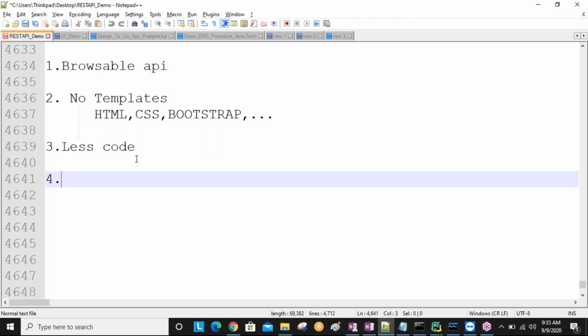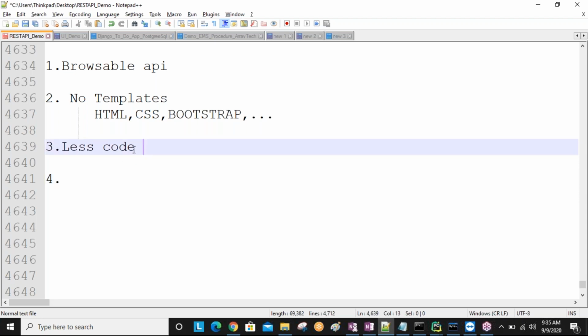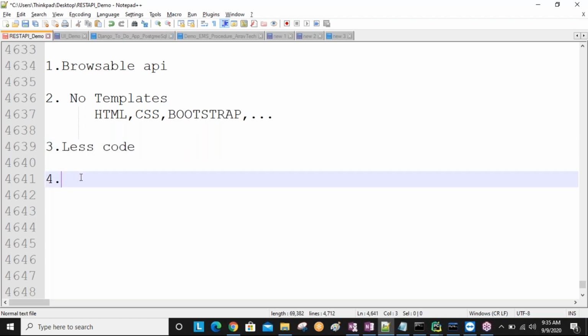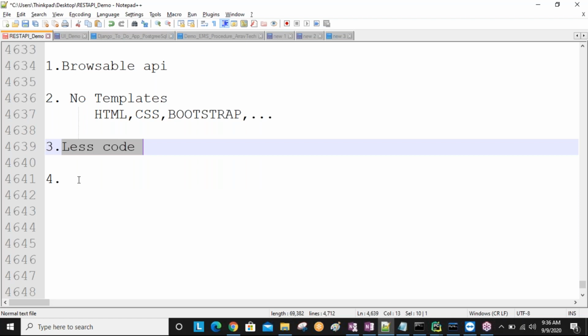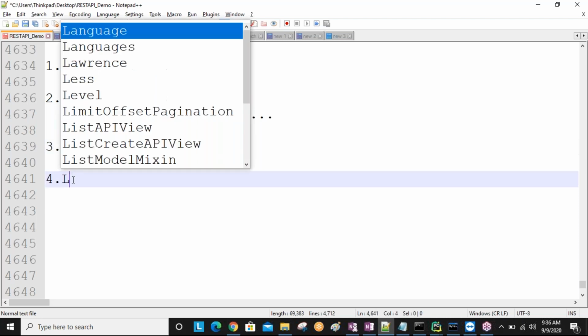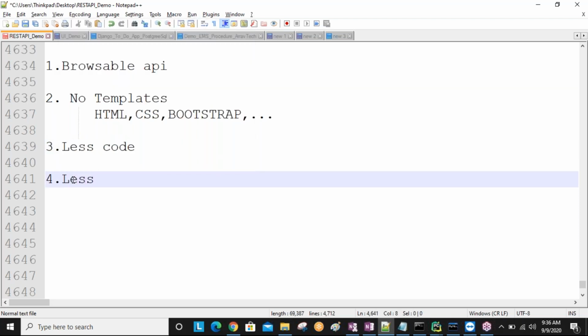Understand? Okay. So because of less code, what are the benefits? Less code you are writing means generally programs execute top to bottom, line by line, sir. Line 1, line 2, line 3, like this, application programs always execute line by line. So less code we are writing means within less time our program is executed, sir.